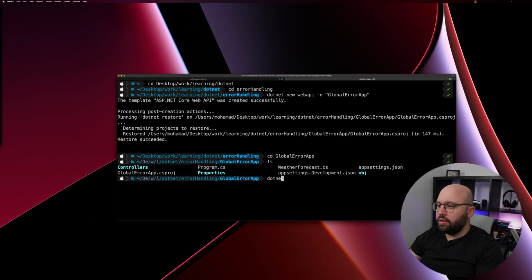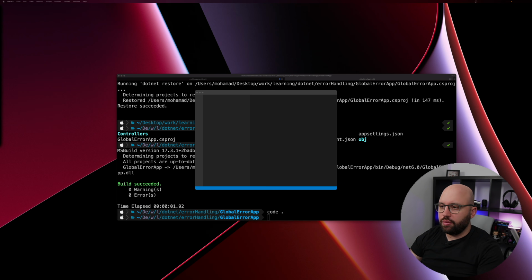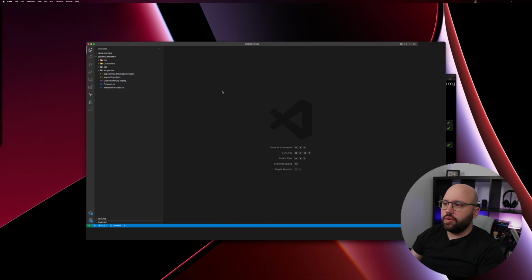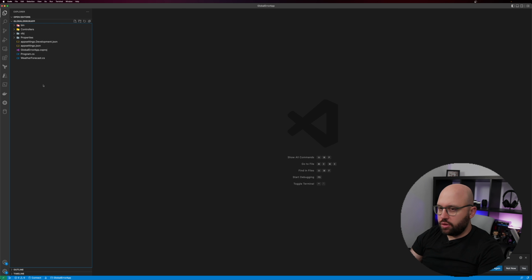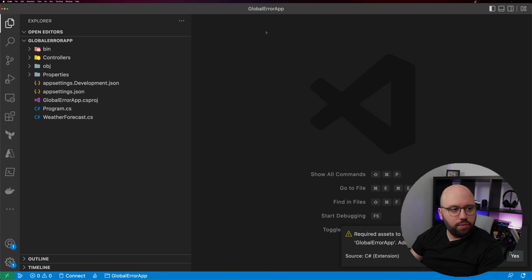And let's do a dotnet build just to make sure that everything is building as it should. And we can see here that the build has succeeded. And once we have that, let's open it in Visual Studio Code. Perfect. So now it's open in Visual Studio Code. Let's zoom in a bit. Let's make sure that this is big enough. I think it needs a bit more. Okay, I think that should be fine.